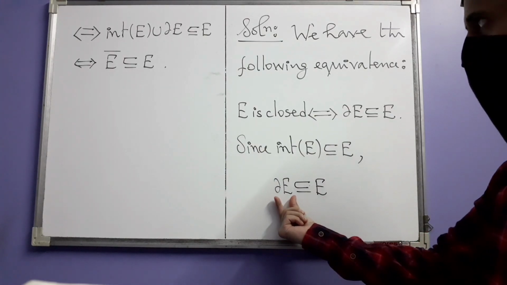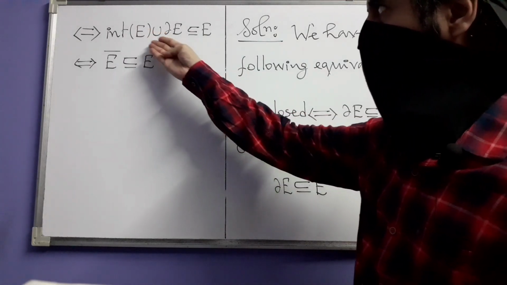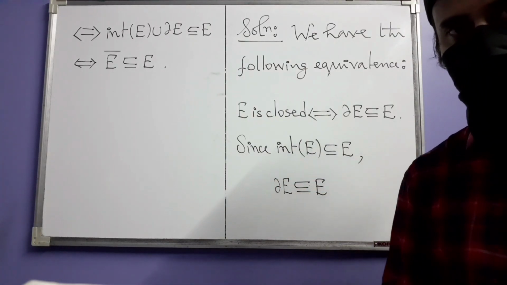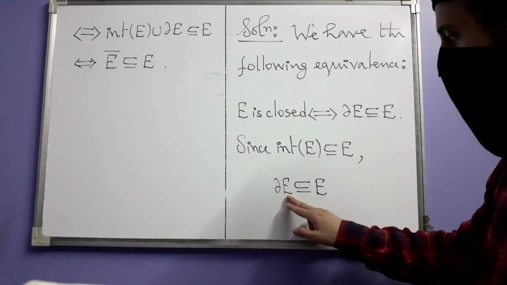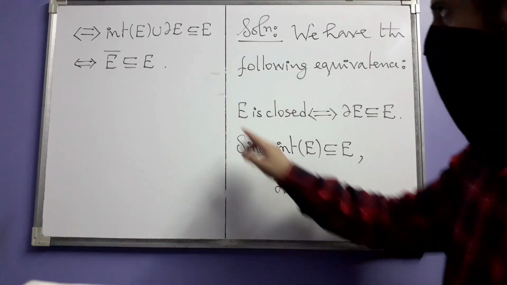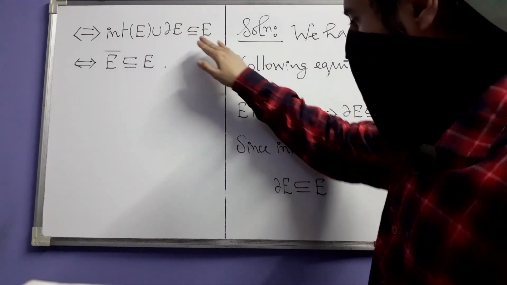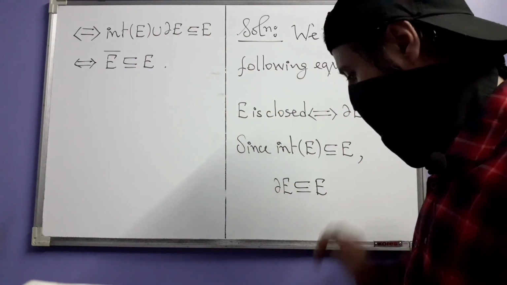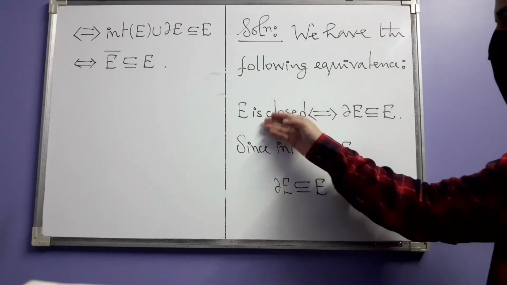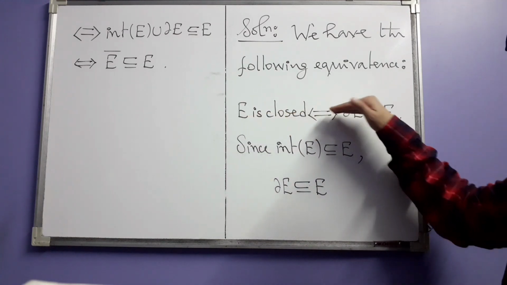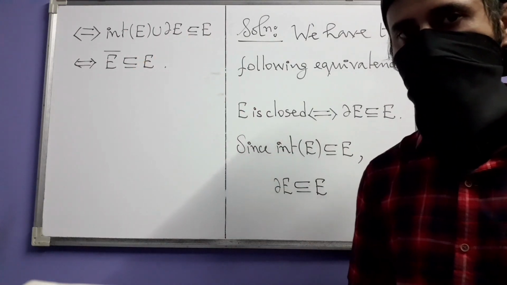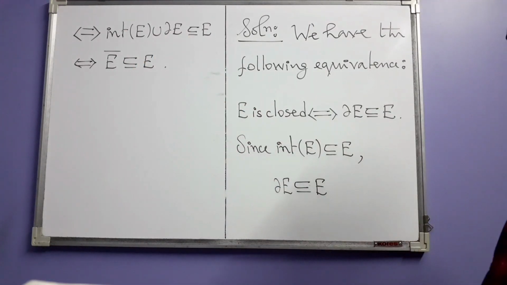Because del E is a subset of this union, because that's just coming from set theory, right? Del E is one of the sets in that union, so obviously it's a subset of the union, and this itself is a subset of E. So that's how this is a subset of E, and that tells you that E is closed. So E is closed if and only if E contains all of its adherent points inside of it.